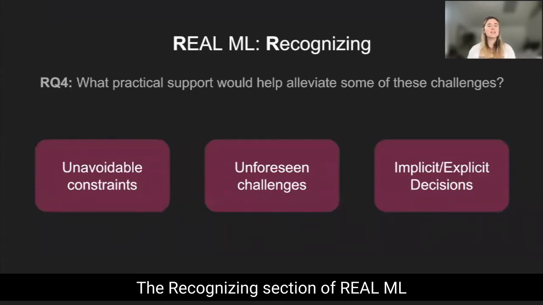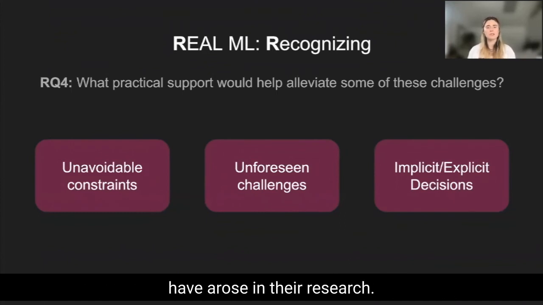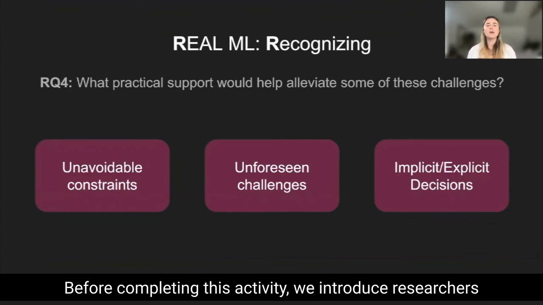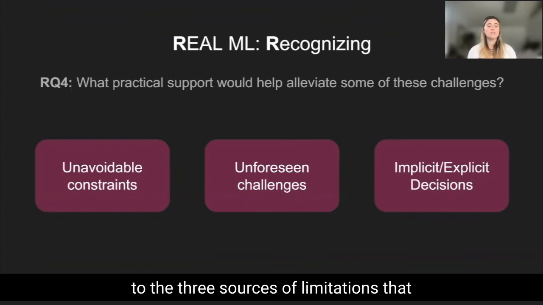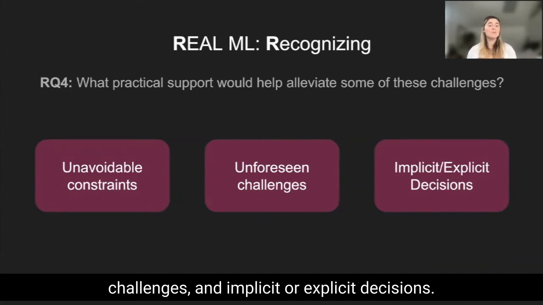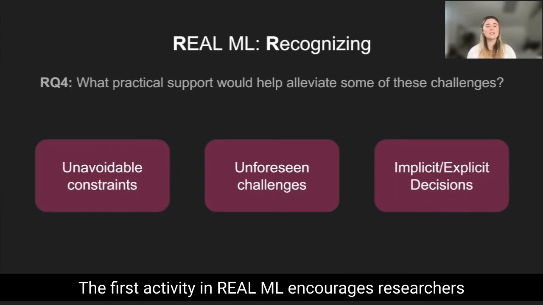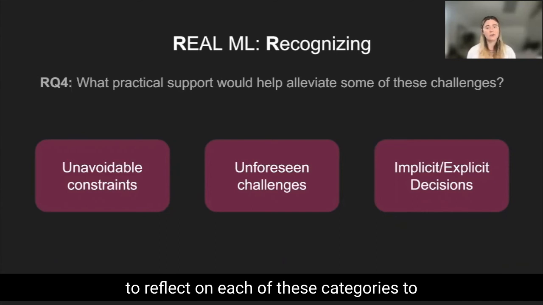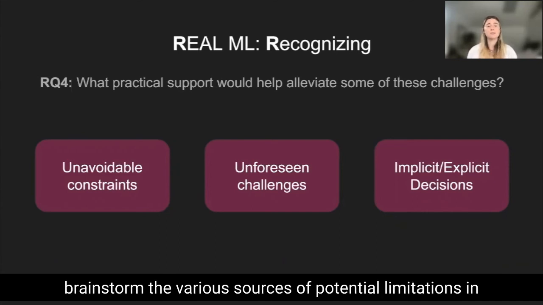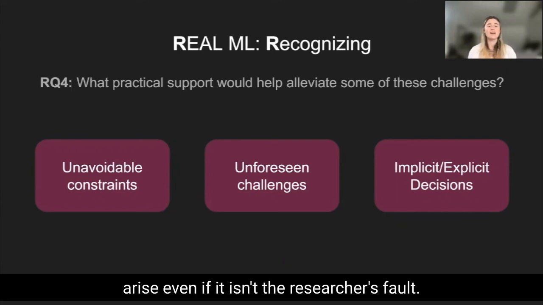The recognizing section of Real ML helps researchers brainstorm which limitations might have arisen in their research. Before completing this activity, we introduce researchers to the three sources of limitations that were identified by participants: unavoidable constraints, unforeseen challenges, and implicit or explicit decisions. The first activity in Real ML encourages researchers to reflect on each of these categories to brainstorm the various sources of potential limitations in their own work, recognizing that sometimes limitations might arise even if it isn't the researcher's fault.